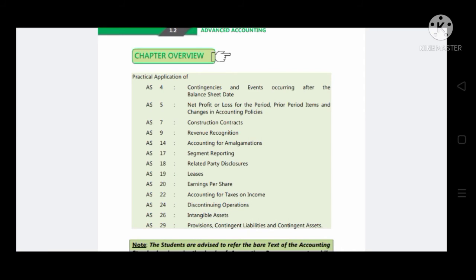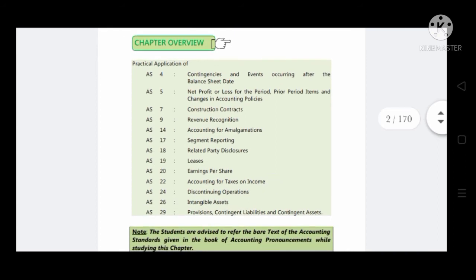AS22 is for accounting for taxes on income. AS24 is for discontinuing operation. AS26 is for intangible assets and AS29 is for provisions, contingent liabilities and contingent assets. Now, let's start with the first standard, which is AS4, contingencies and events occurring after the balance sheet date.